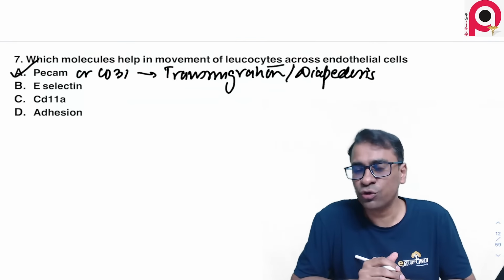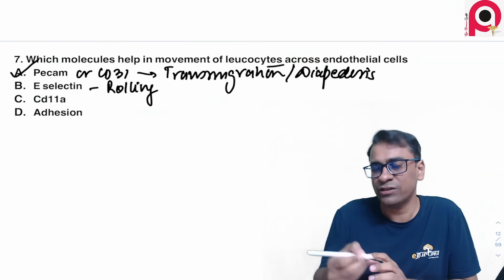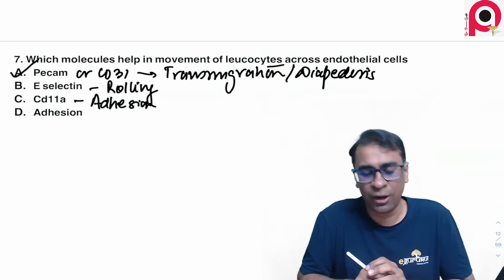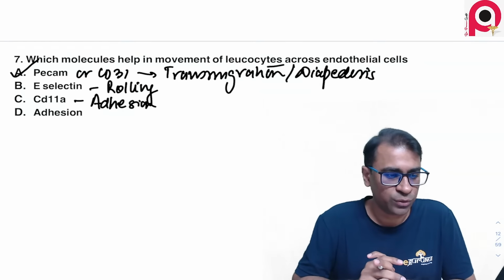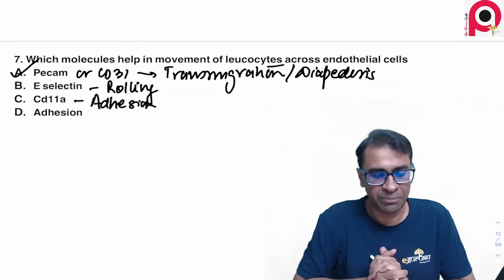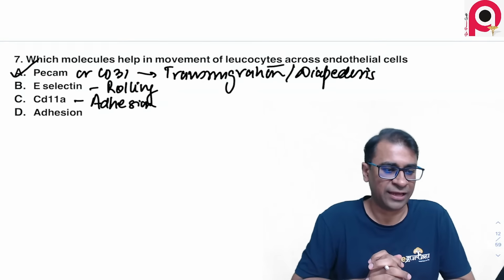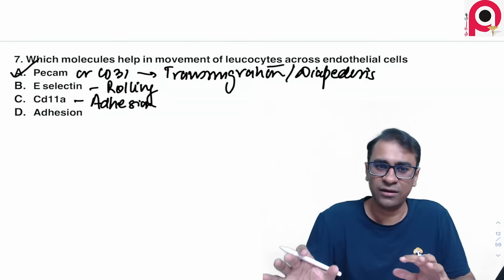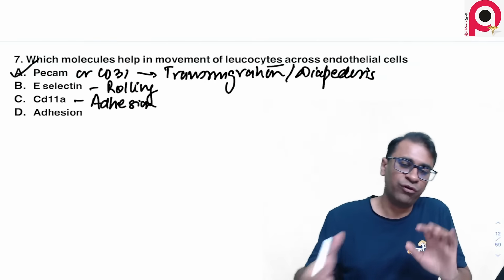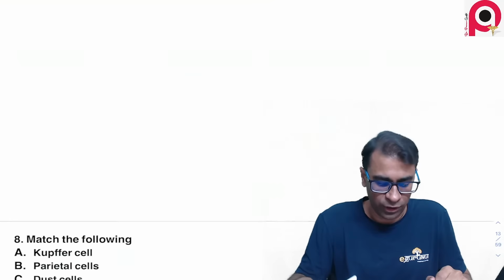E-selectin should not be the answer because selectins help in rolling. CD11A and CD18 are often helpful in adhesion. They belong to the category of LFA-1 and Mac-1, and surely adhesion cannot be the answer, as the word adhesion was in the question itself. So for movement across the endothelium, the answer should be PECAM. CD31 is the other name for PECAM, and if you know the full form, PECAM is platelet endothelial cell adhesion molecule.